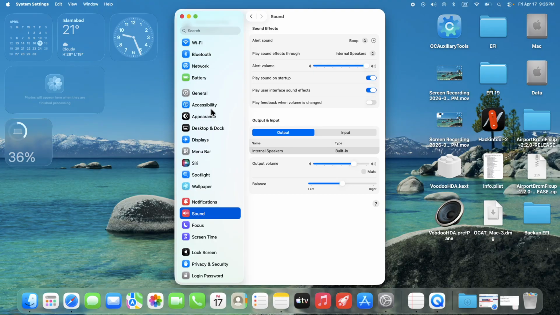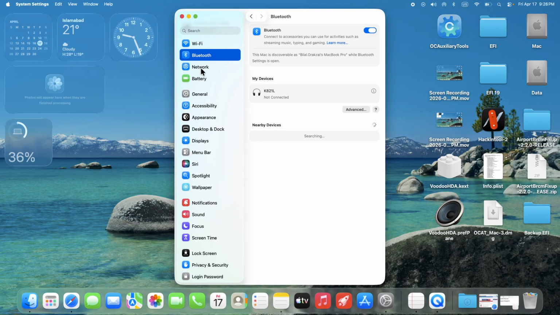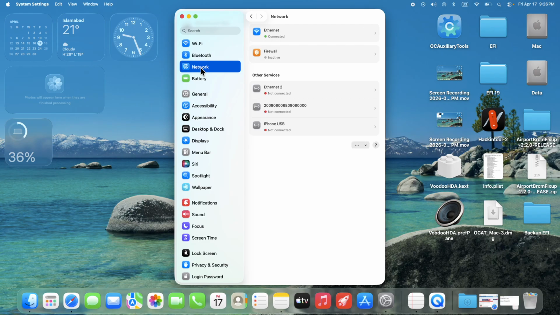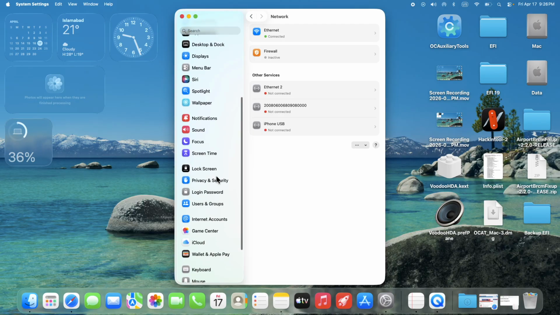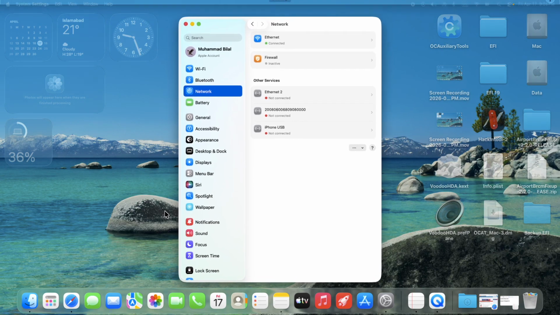and you can see the Wi-Fi, the Bluetooth, and the network card, Ethernet, and sliding with 2 fingers and also with 3 fingers is also working. You can see it.